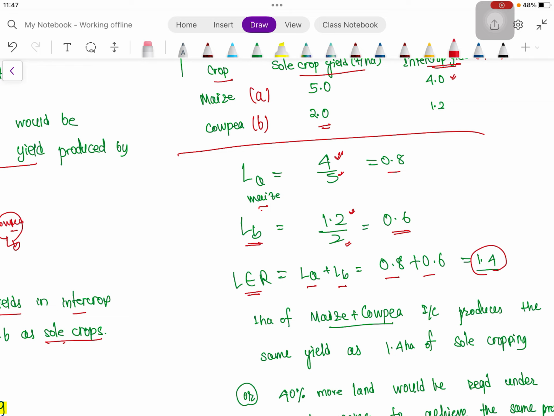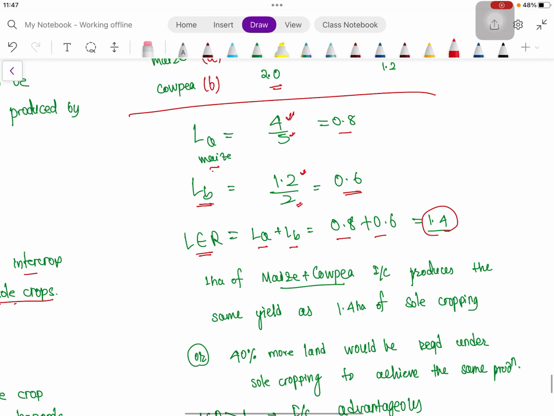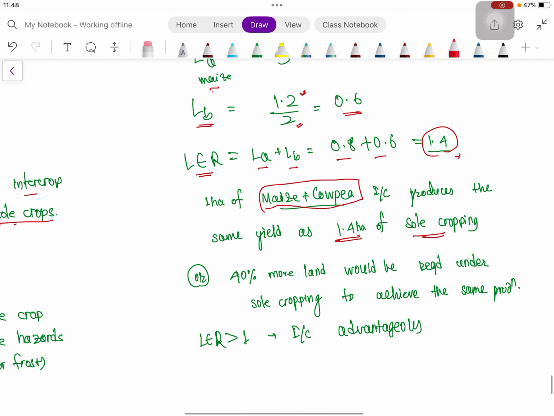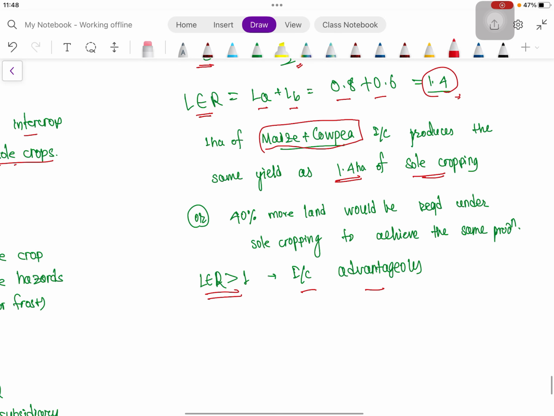What actually does it mean? It means 1 hectare of maize plus cowpea intercropping produces the same yield as 1.4 hectare of sole cropping, or we can say 40% more land will be required under sole cropping to achieve the same production as in case of intercropping. So we can see that here intercropping is beneficial. In case where LER is more than 1, that intercropping is advantageous.